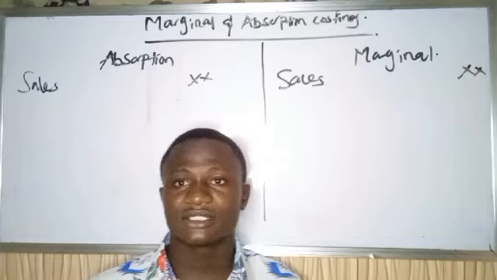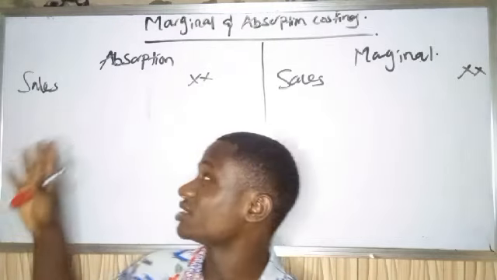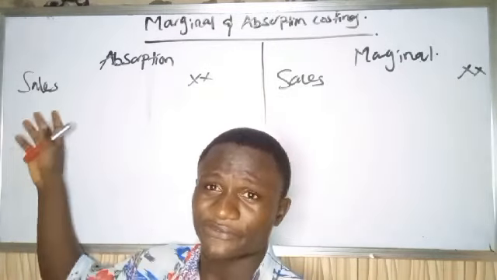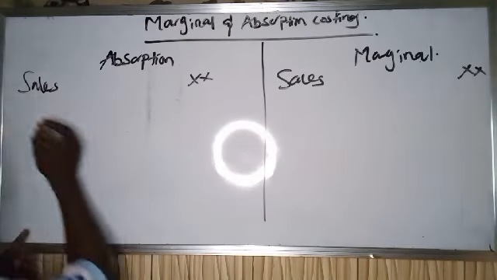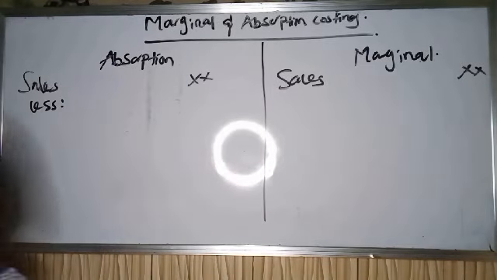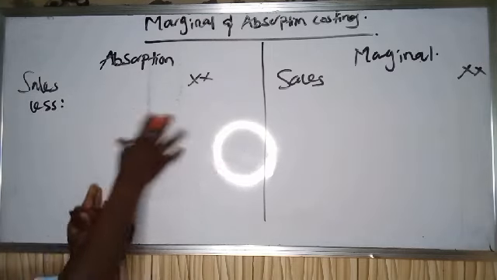To get your profit, you need to subtract your cost of production from your sales value. So under absorption costing, we less our cost of production.